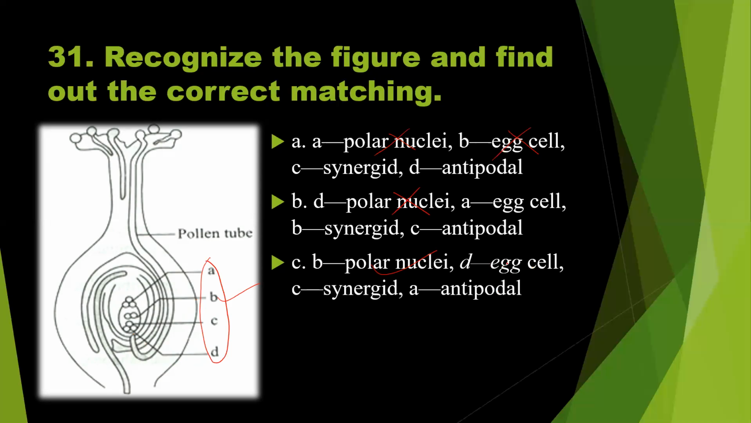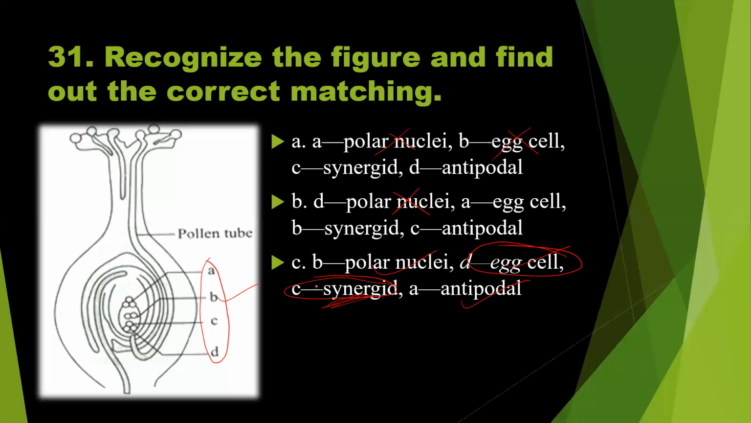Okay, C synergid. No, because synergids are smaller in size, two in number. So I think this is the wrong option. Let us say that labeling A, antipodals, is correct. So there is a small confusion with respect to D and C. If it is not given in option D, then it should be the right answer.